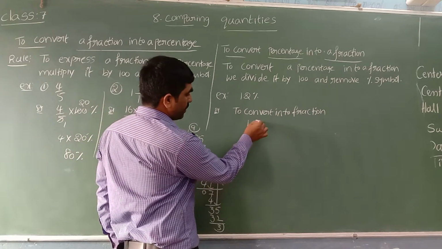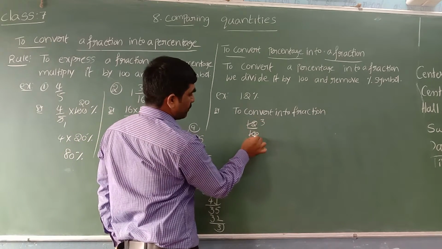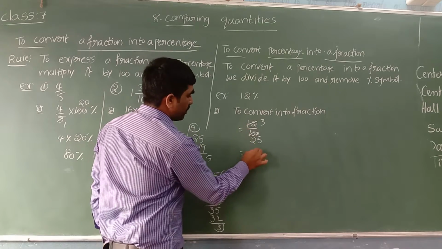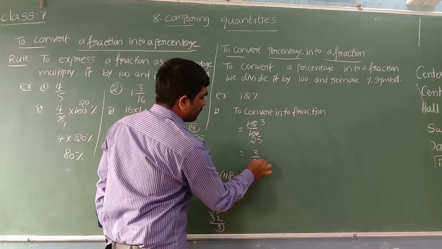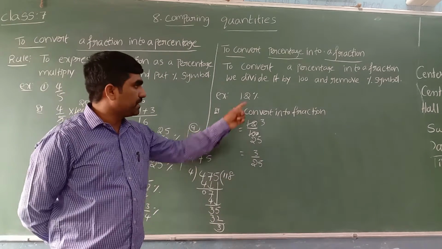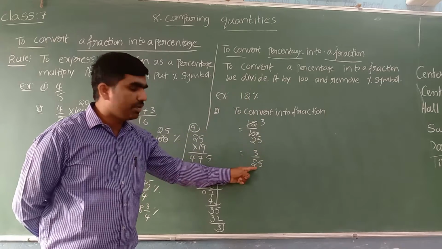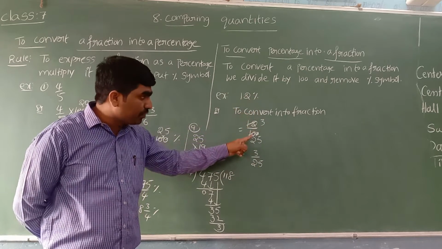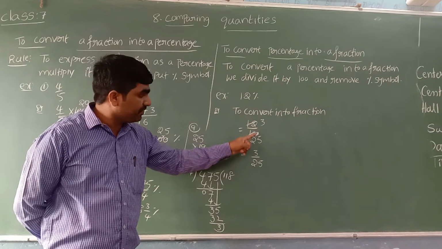This table is possible, 4 times is possible. 4 3s are 12, 4 2s are 8, 20, 4 5s are 20. Yes, I got 3 by 25. Hope it is clear. Percentage we are expressing into fraction. 12 percentage means 12 out of 100.